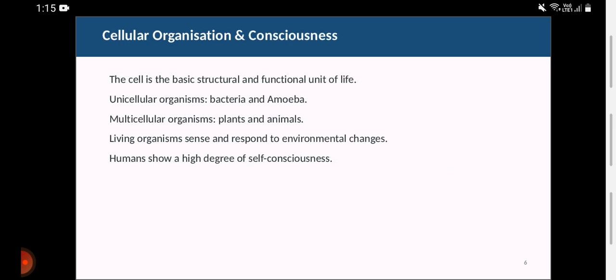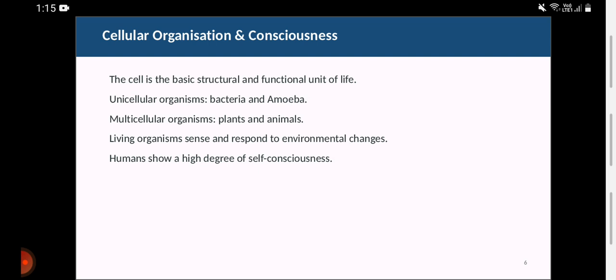Another is cellular organization and consciousness. The cell is the basic structural and functional unit of life, as we all know. A single egg is an example of a single cell. Unicellular organisms are bacteria and amoeba. What is amoeba? You all know, it is a protozoa.